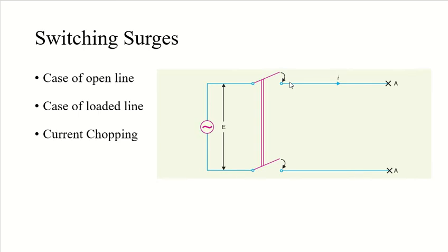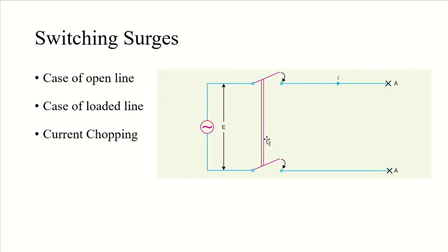So let's first see switching surges. The over voltages produced on the power system because of switching operations are known as switching surges. We all know that. And let's see a few cases of it. First case is of an open line. During switching operation of my unloaded line, traveling waves will be set up, which will produce over voltages on my line, which you can see in this figure.